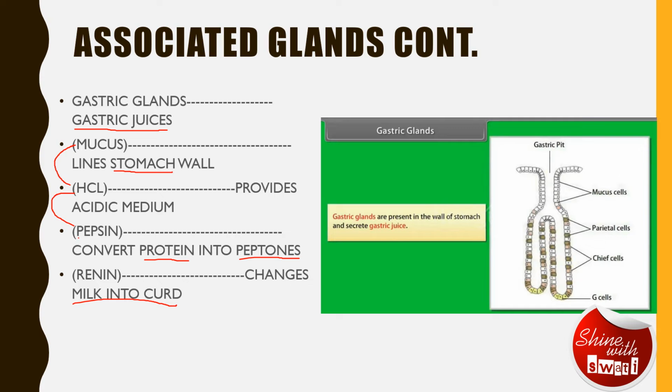You can see in the picture that there is a gastric pit. There are mucus cells which protect the stomach from this acid, and there are chief cells, and G cells which help in the protection.